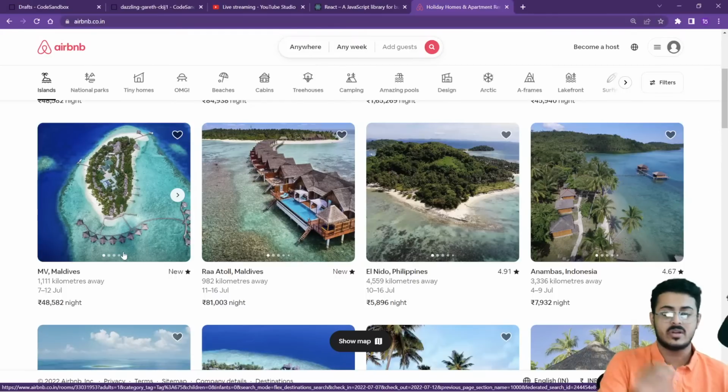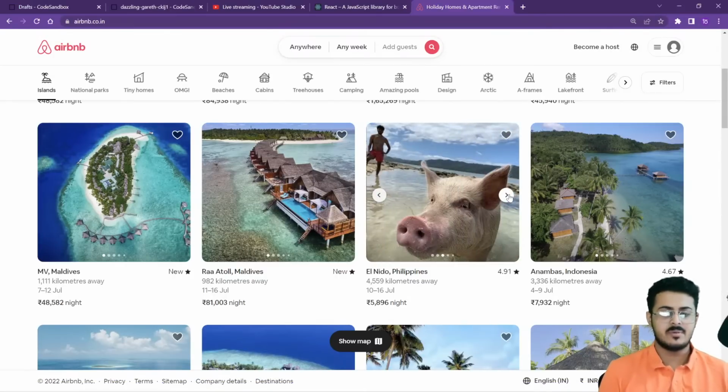The information about each of these cards is different, but the pattern in which they have been listed out is the exact same. The name of the place, whether it is new, if it is not new, then how many people have started, what is the ratings, how many kilometers away it is, when it is available, what is the costing per night, and so on and so forth.